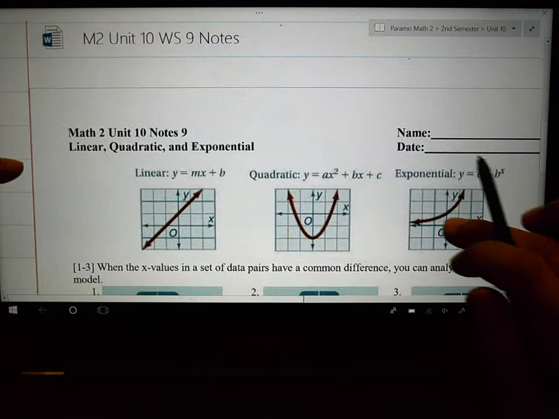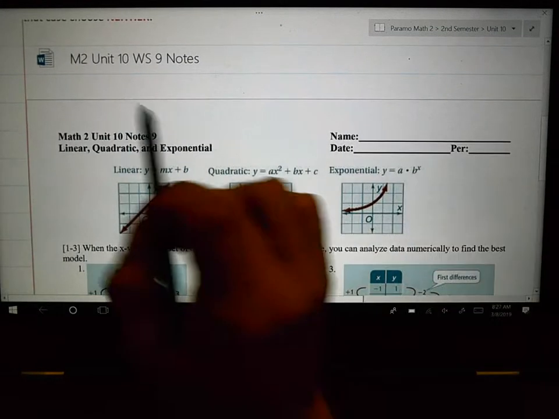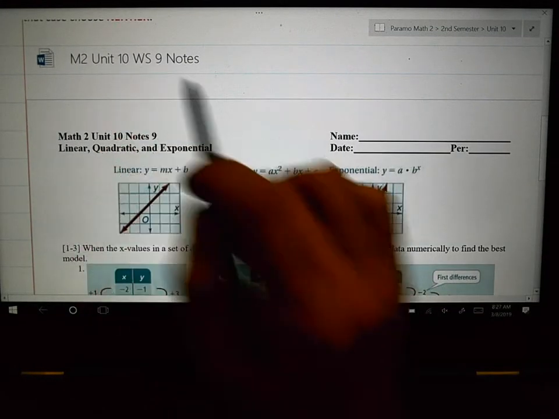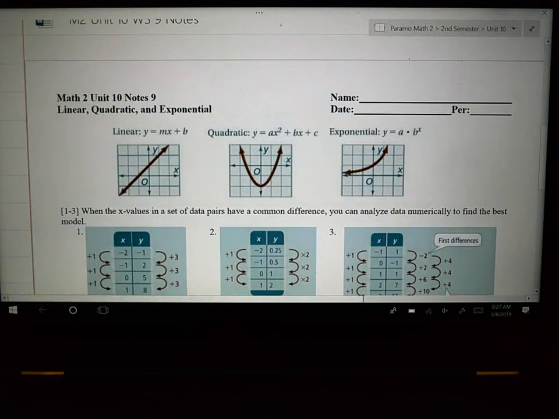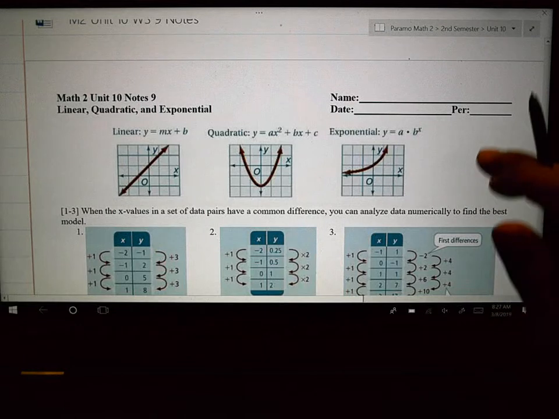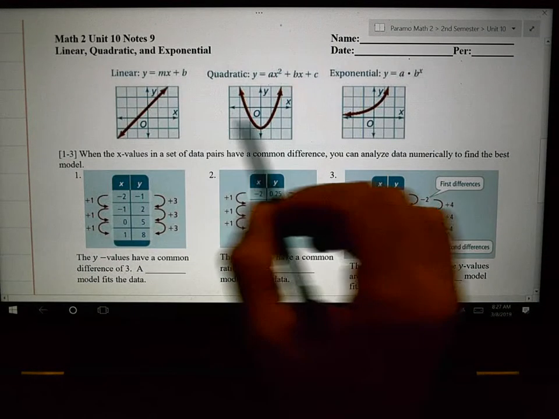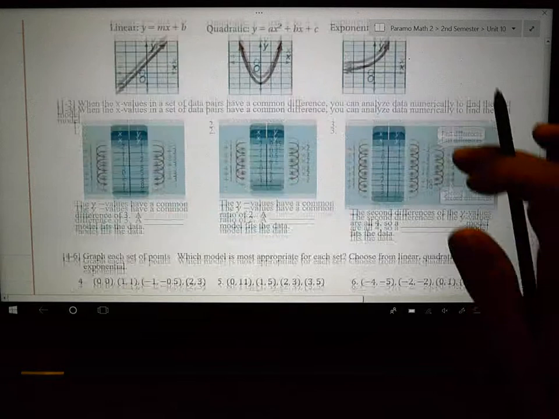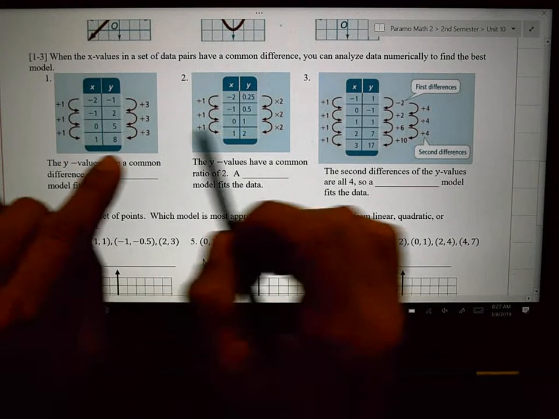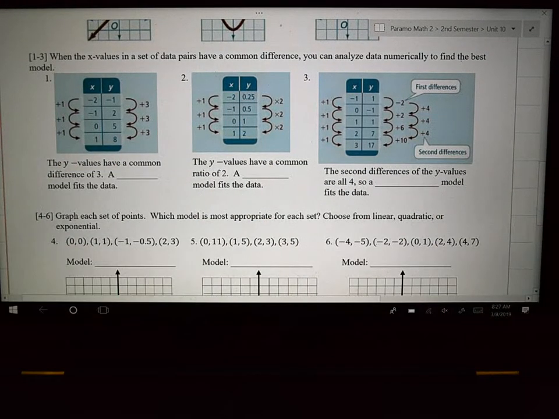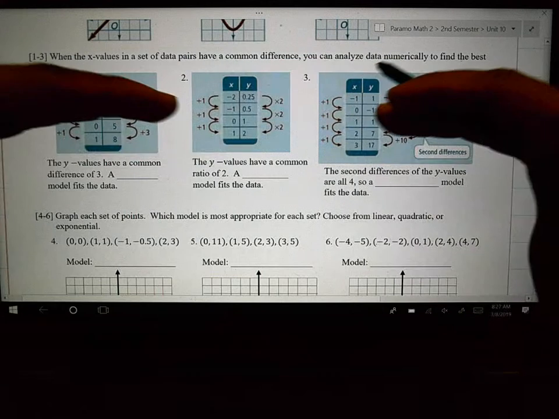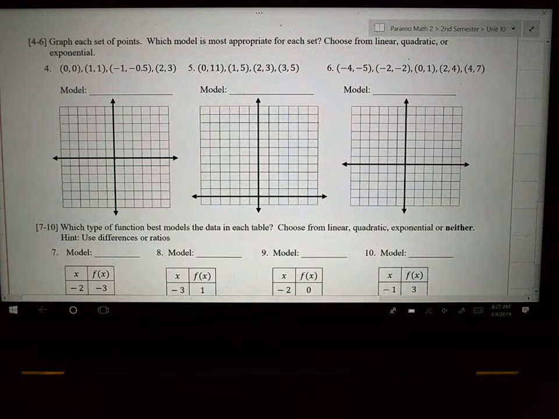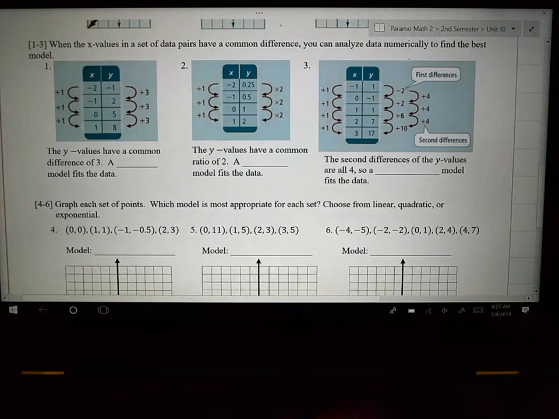So this is what you have in front of you. You should have the Unit 10 Worksheet 9 notes. If they do not have that, then the substitute teacher needs to pause the video and pass those things out if you haven't done so already. There's the three graphs. But the major idea comes right here on 1, 2, and 3. If you understand these three things, then everything else below it will make a whole lot of sense to you.